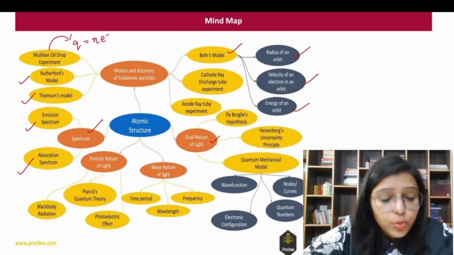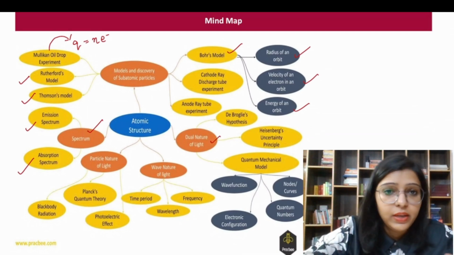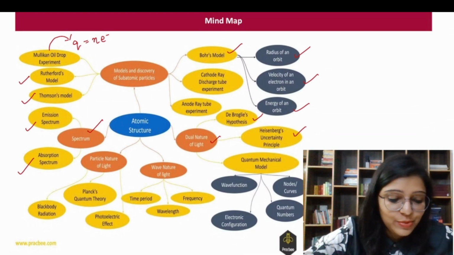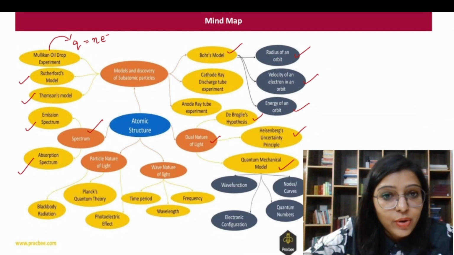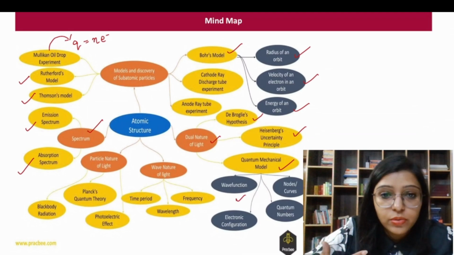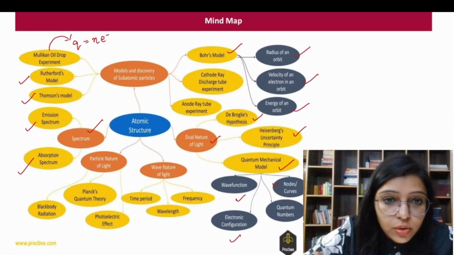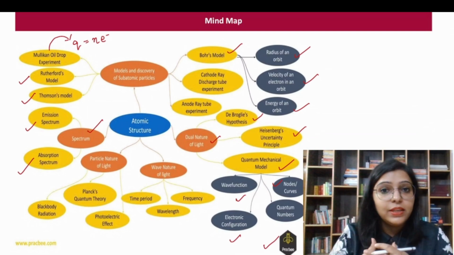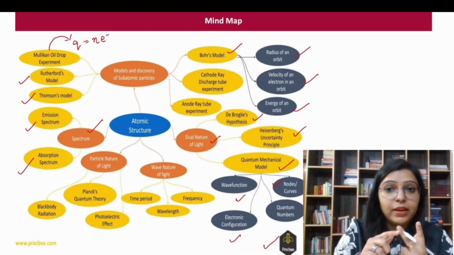Then dual nature holds a very important value. Here we have the de Broglie hypothesis, the Heisenberg uncertainty principle, and last but not least, the quantum mechanical model of an atom. In the quantum mechanical model of an atom, just get a good idea about the wave function, how to write the electronic configuration, nodes, and quantum numbers. That is a very important part. Then in the dual nature, obviously we are considering two behaviors: the matter or particle behavior and the wave behavior.